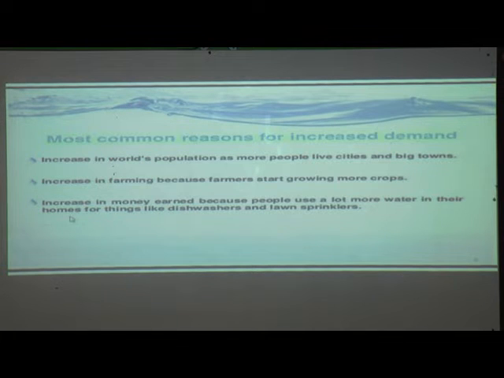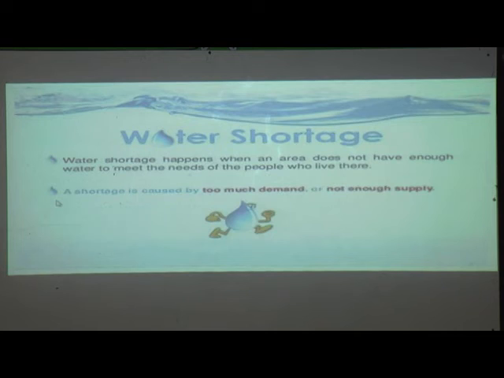Then increase in money earned, because people use a lot more water in their homes for things like dishwashers and lawn sprinklers. So what happens here is that people earning more money are buying machines known as dishwashers and lawn sprinklers, or washing machines. These machines need more water, and because of this, again the need of water is increased.